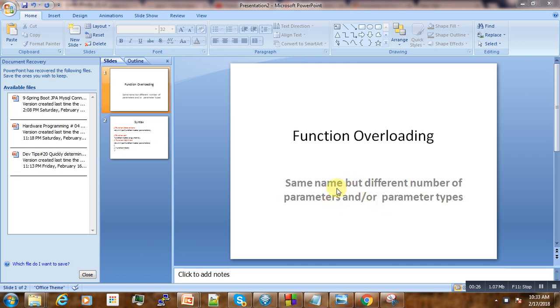C++ allows us to write functions with the same name, provided that these two functions have either a different number of parameters, or even the same number of parameters with different data types. So